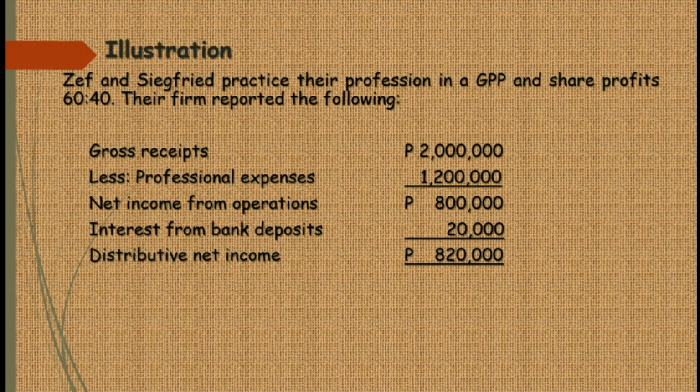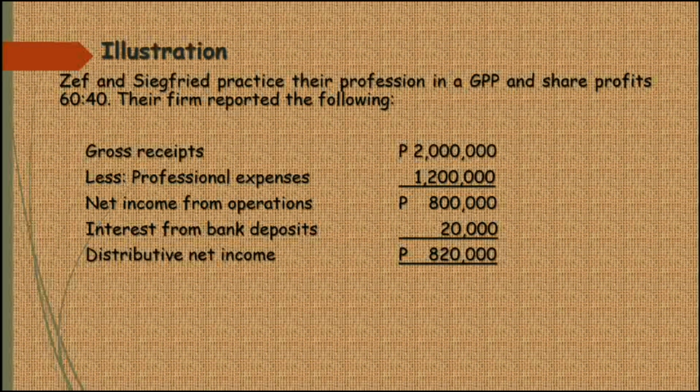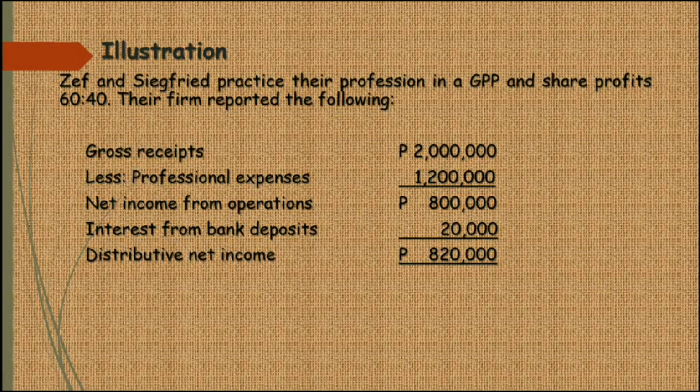As I mentioned earlier, when it comes to the income exempt from the final tax and capital gains tax, it will be included as part of the net income of the GPP. So that explains why the interest income from bank deposits amounting to 20,000 pesos is added to the net income of the GPP. Now, let's go to the computations of the share of the net income of the partners.